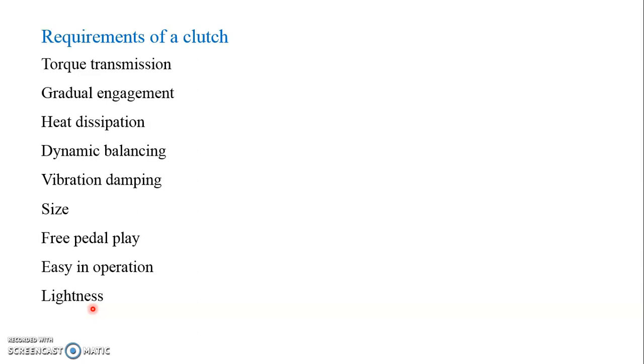Therefore, the rotating parts of the clutch should have least inertia, that is minimum mass. If the inertia of the rotating components is large, if the mass is large, then what happens? The clutch plate will continue to spin even after the clutch is released. Even after you disengage the clutch, the clutch plate will continue to spin due to its inertia.